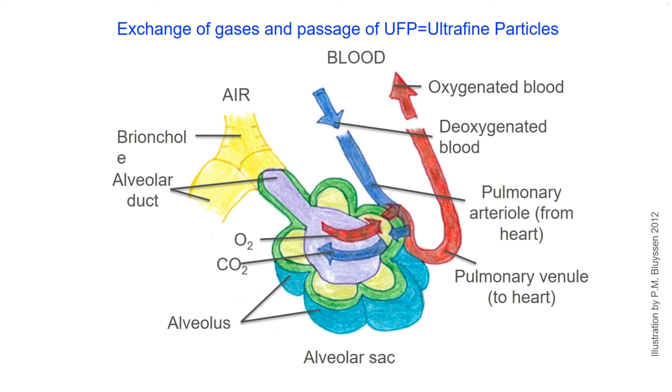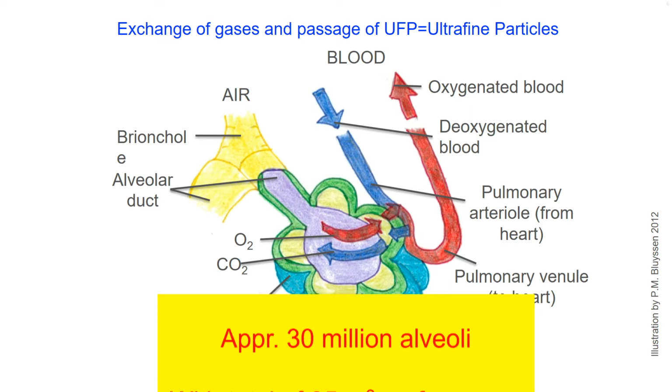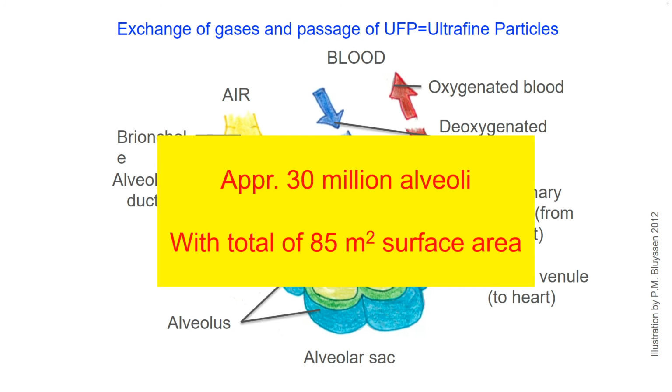Of the sizes that can be inhaled and reach the lung cells, the ultrafine or nanoparticles can, together with oxygen, pass the membrane of the lung cells, alveoli, and in this way reach our organs via our blood. We have approximately 30 million alveoli in our lungs, with a total of about 85 square meters of alveolar surface available for gas exchange with blood, and therefore also for these nanoparticles.